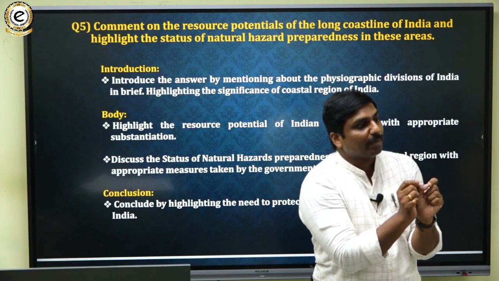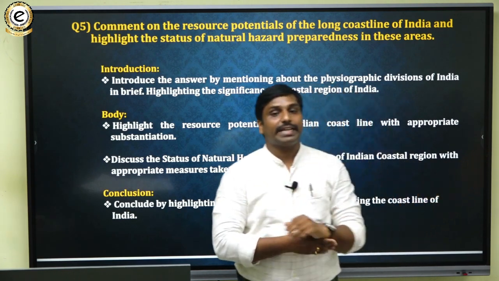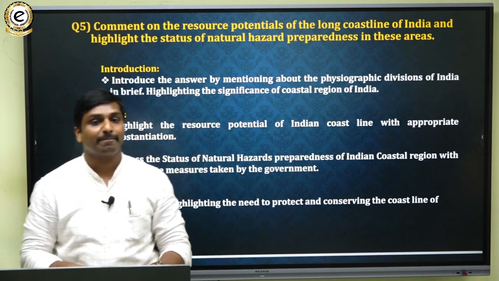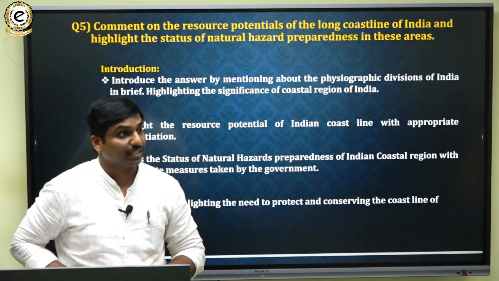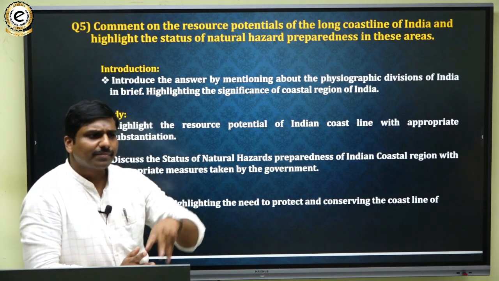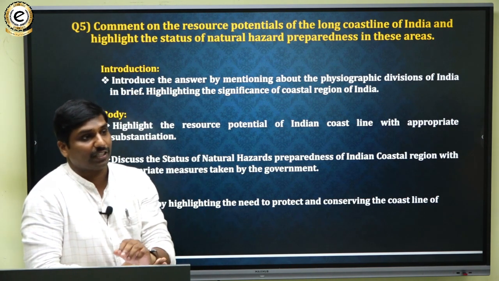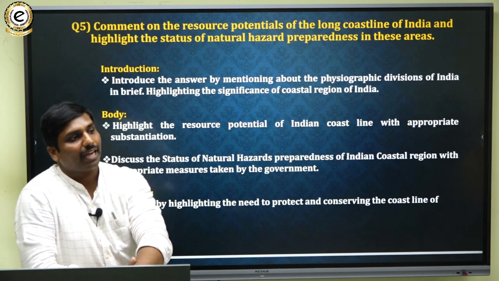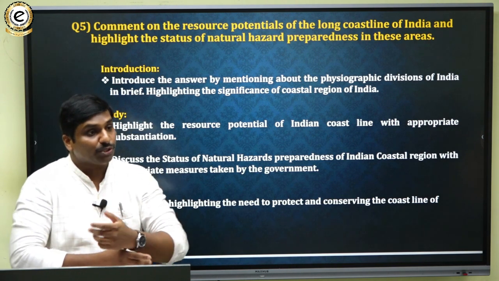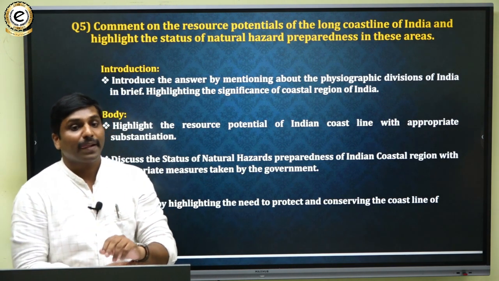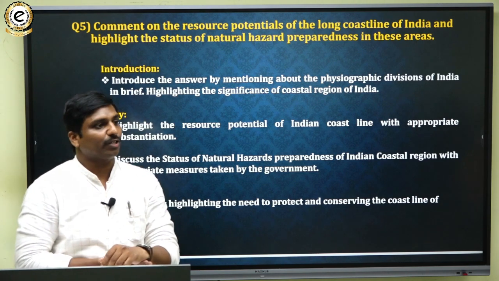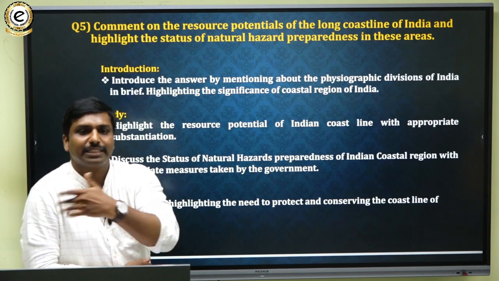There you can mention the length of India's coastline, which is 7,500 km. Due to the availability of a long coastline, India has various advantages. That's how you can introduce.